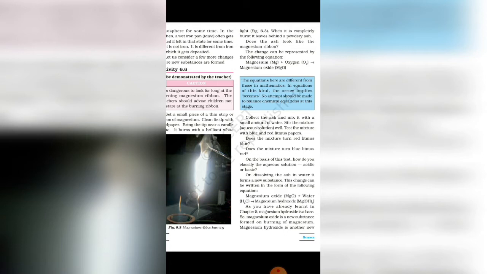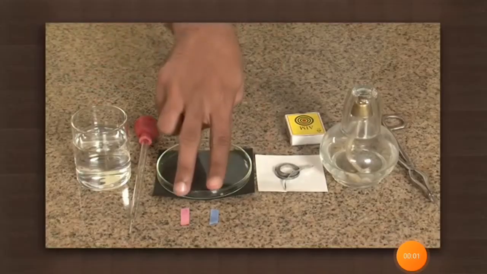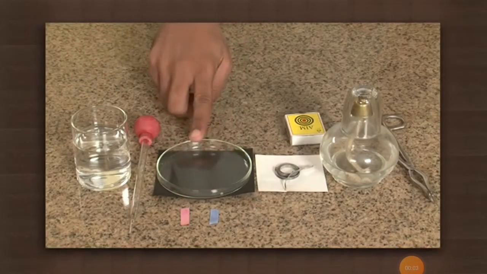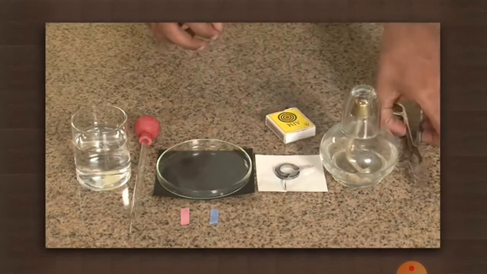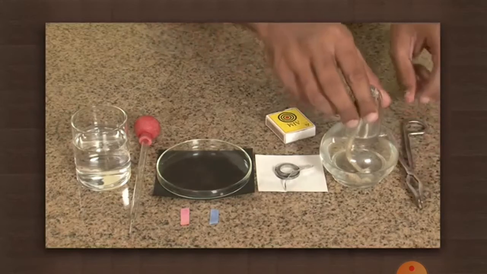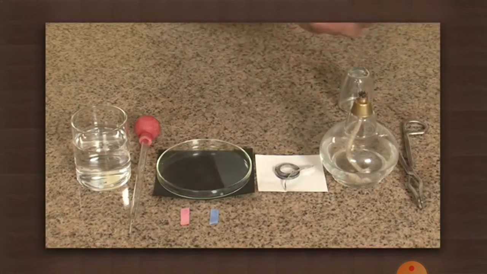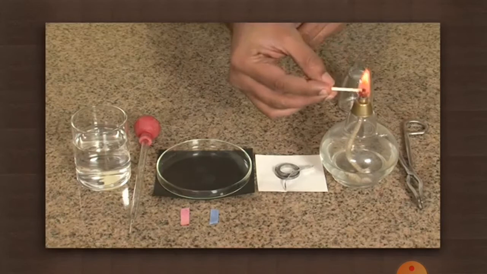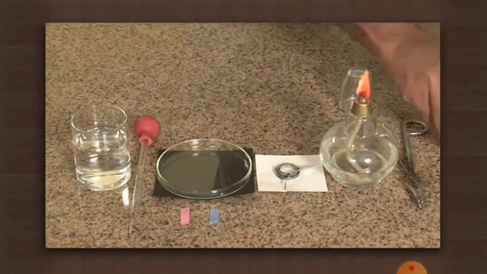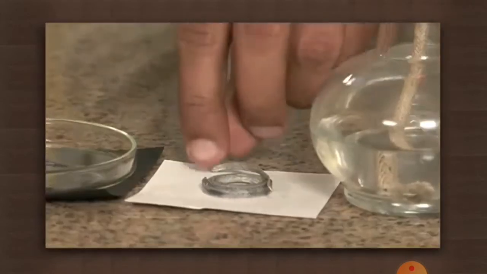Now, with a small experiment, let us understand how to check the nature of this magnesium hydroxide, that is, the metal oxide solution. To carry out this experiment, let us see the requirements: spirit lamp, matchbox, magnesium ribbon, litmus paper, petri dish, water, dropper and forceps. Here, first light up the spirit lamp with the help of a matchbox. The spirit lamp we are using to burn this magnesium ribbon.